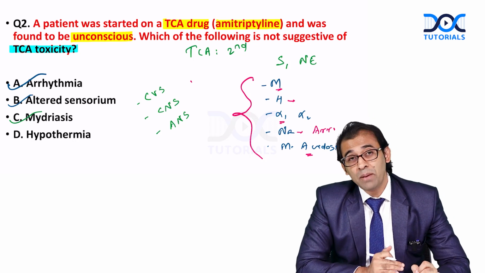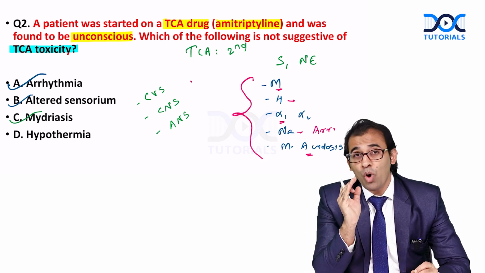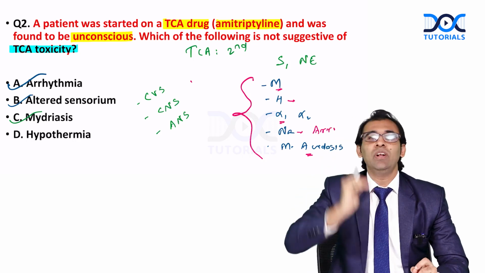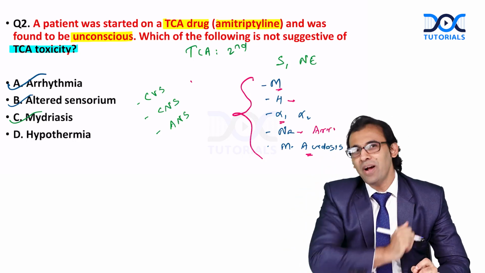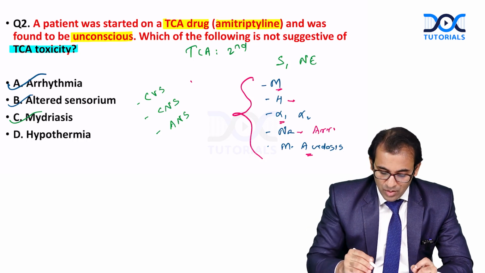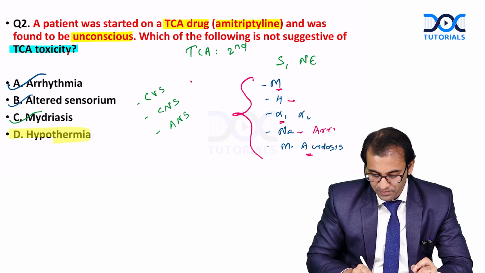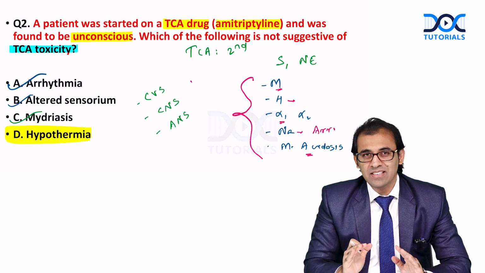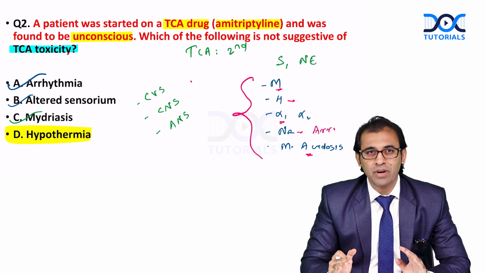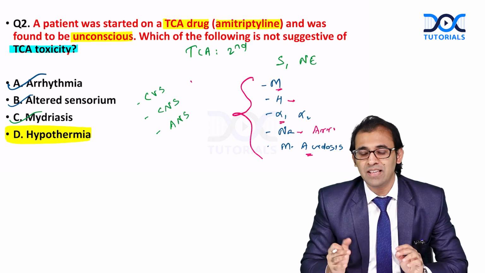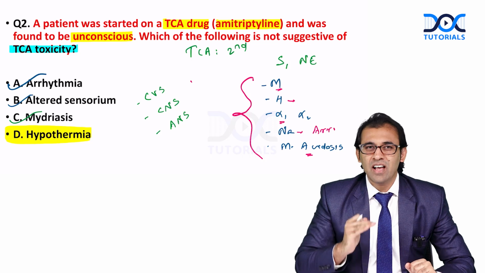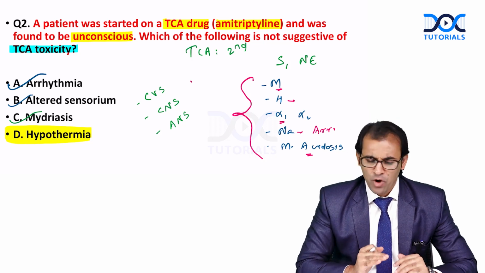And after that, there will be blockage of thermoregulatory sweating. So now temperature will increase. So there will be hyperthermia, not hypothermia. So the answer is D. Remember here, TCA is not very good for the patient, but TCA is very good for medicos, because TCA toxicity and lithium toxicity are repeatedly asked questions in all kinds of exams.